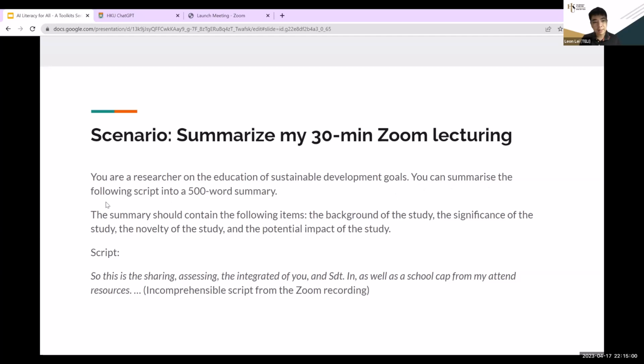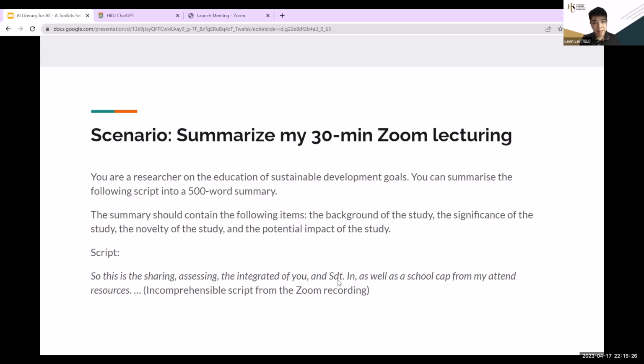So try to summarize the following script according to a 500-word summary. And then the summary should provide these things: background, significance, novelty, potential impact. So that's why we first define the role, and then the instructions of things to do, the things that should be included, etc. And then I copy and paste the script from the Zoom recording to here. And you can see part of the example.